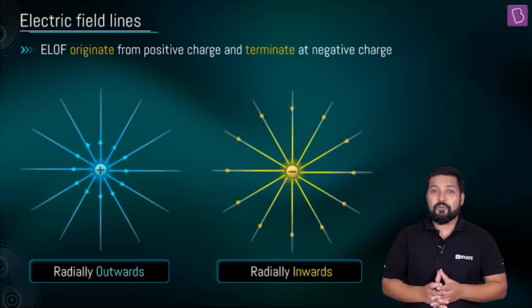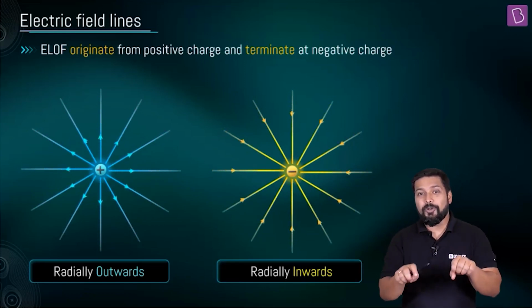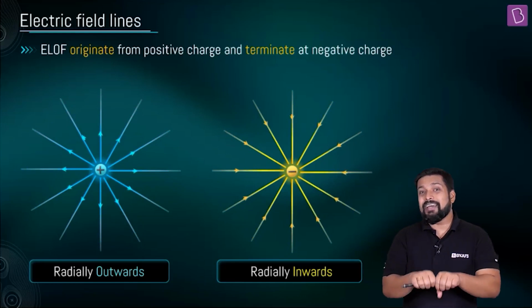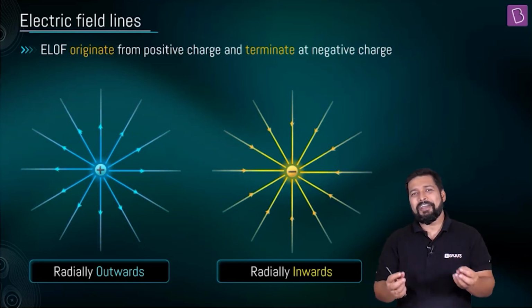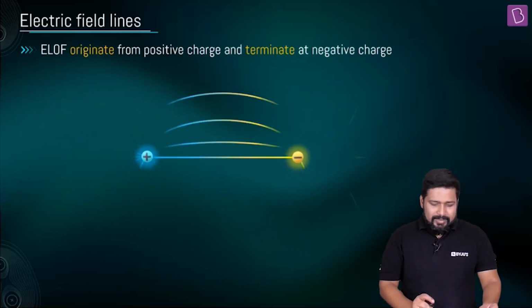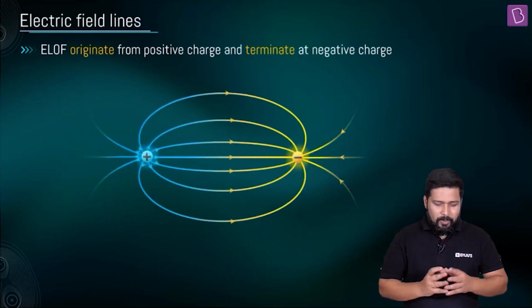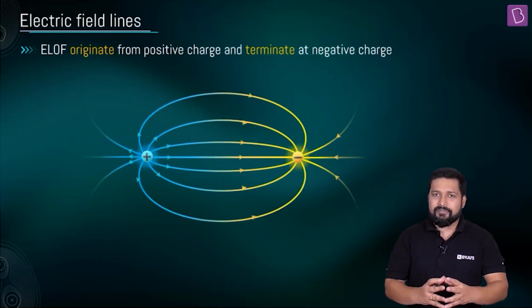Just like if you talk about two magnets, north pole, you bring them together and you see that they repel each other, and we all have played with magnets since our childhood, isn't it? Next point is that it originates from a positive charge and terminates at the negative charge.